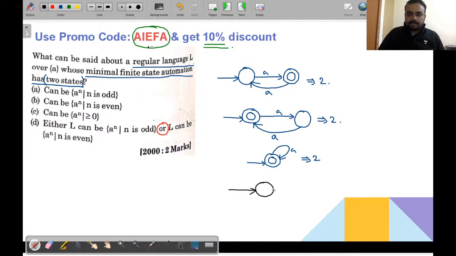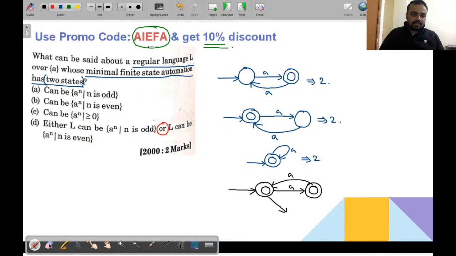See, if you are taking a single a, it will be accepted and the double a will be rejected. Either this part could happen or what will happen if you are taking a... OR.